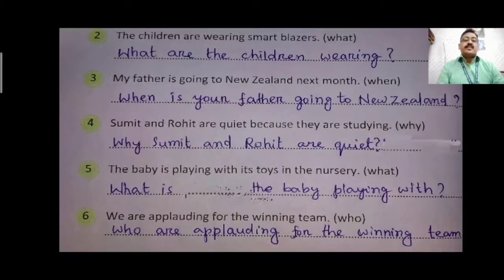Interrogative sign. The baby is playing with its toy in the nursery. Bracket what? What is the baby playing with? Question mark. We are applauding for the winning team. Who? Bracket. Who is applauding for the winning team? Question mark.